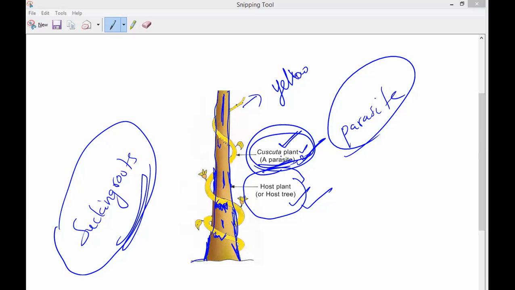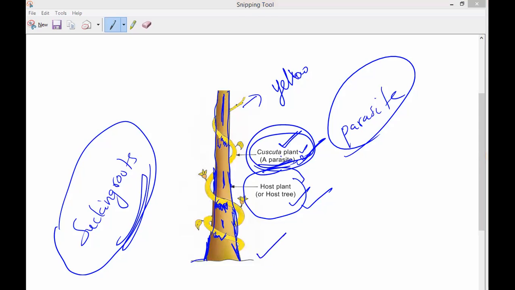Now you can see that special kind of roots which is useful to suck all the food materials from the host. That is what we should call sucking roots. These roots will suck inside this plant. Have you noticed it? Can you see the picture or not? Say yes or no.